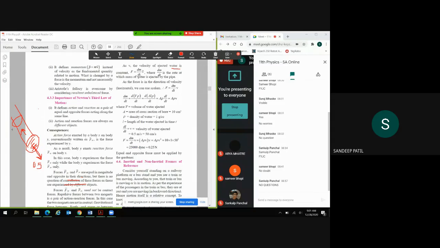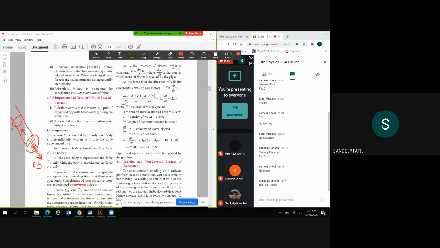Velocity is not changing, it is constant. So that's why one term will vanish, right? So there will be only dm by dt times v, where dm by dt is the rate at which mass of water is ejected by the pipe. As the force in the direction of velocity is horizontal, we can use scalars, right? We know that only horizontal direction; we do not have to consider vertical or any other directions.